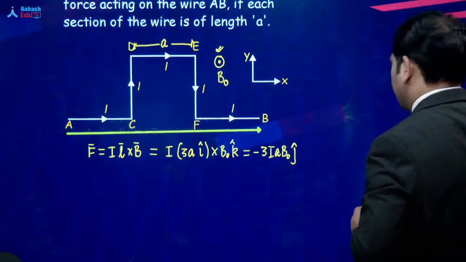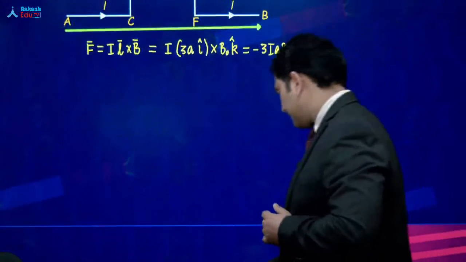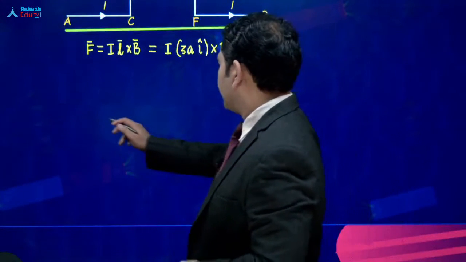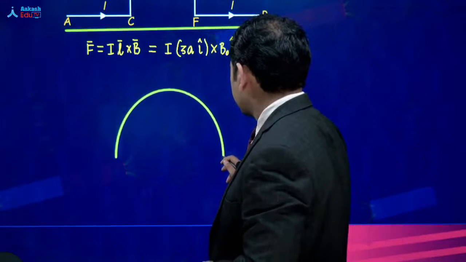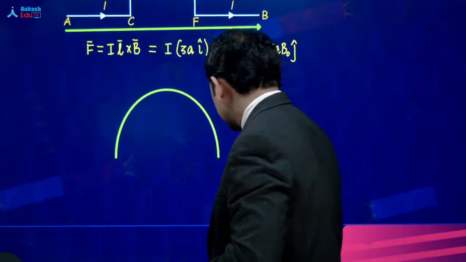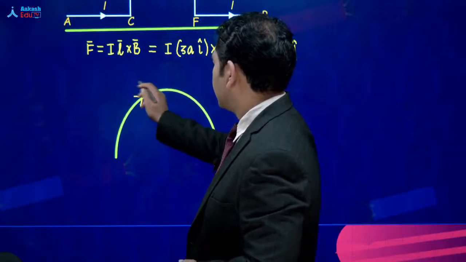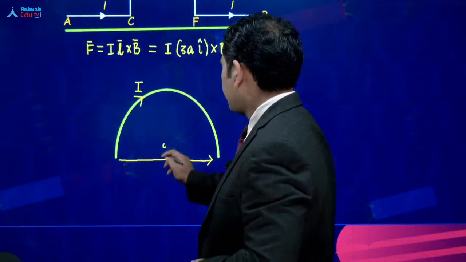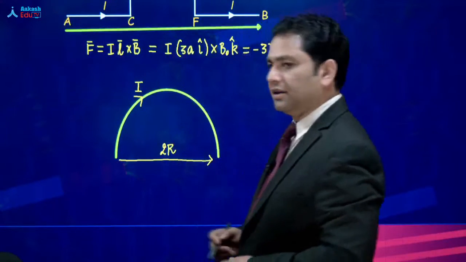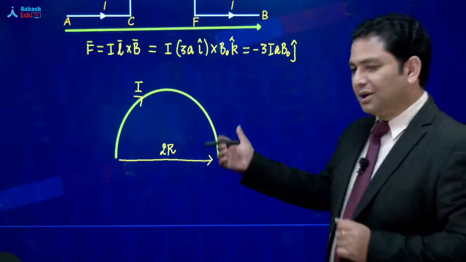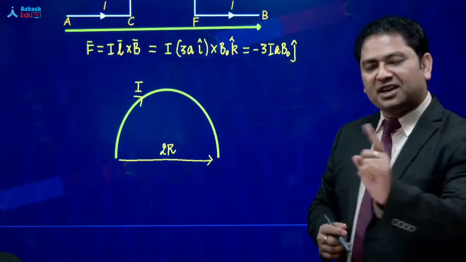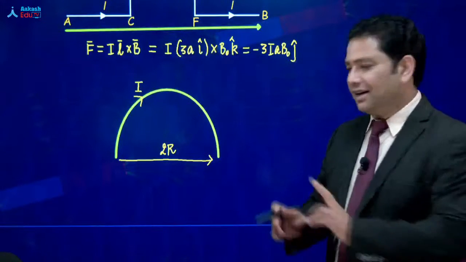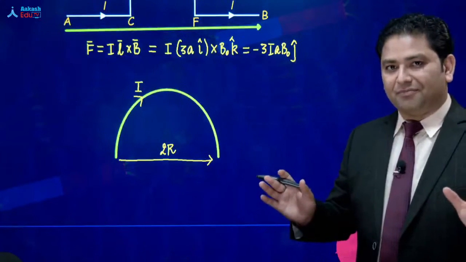So much so, अगर मान लेते इसके बजाय, suppose this sort of arrangement has been given, that you have been given a semicircle, मान लेते. So even in that case, suppose that was the current, तो आपका जो L vector है, that will be the L vector and the value will be 2r. Don't forget, that is valid only under the condition when the magnetic field is uniform. Non-uniform के case में it is not at all valid.